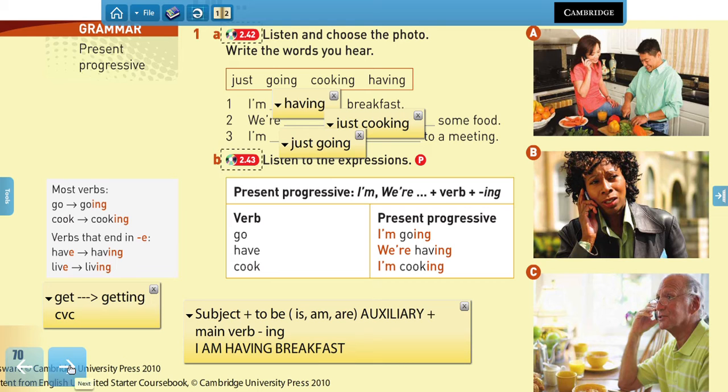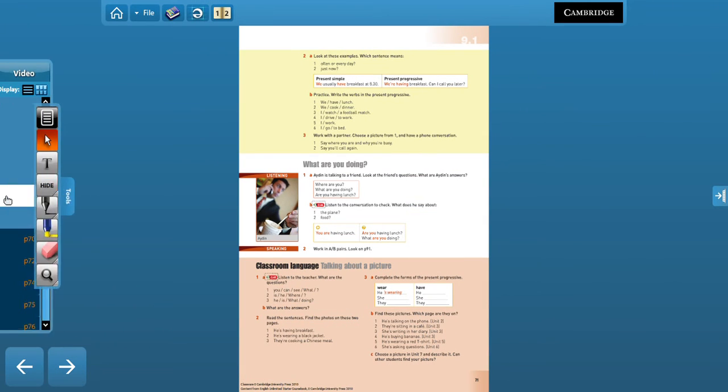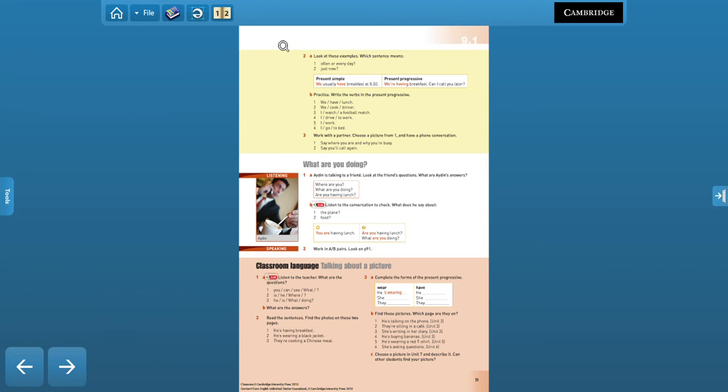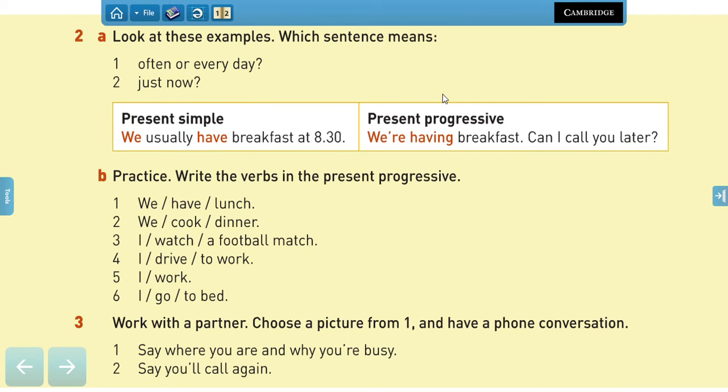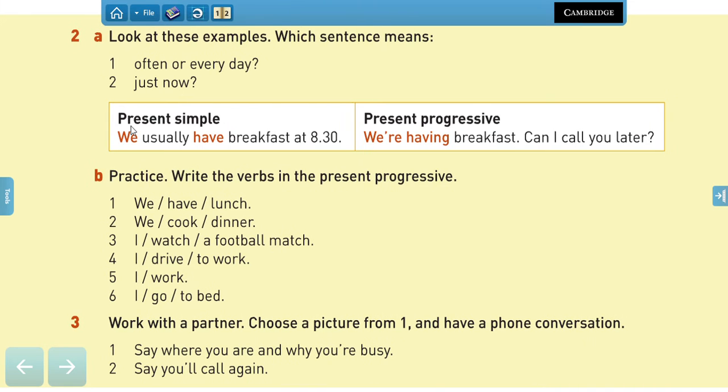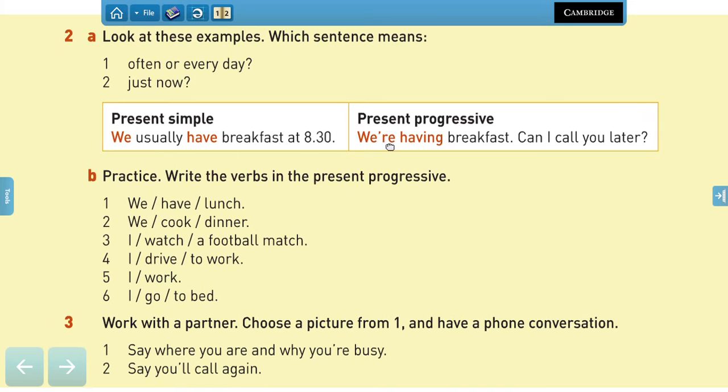Now let's continue. Here says, look at the example. So we have 2 different examples, one in present simple and the other one in present progressive. Which sentence means that something happens often or every day, and which one means that it is happening just now, at this moment? Yes? Present simple, we have, we usually have breakfast at 8:30. And in the present progressive case, we have, we're or we are having breakfast.